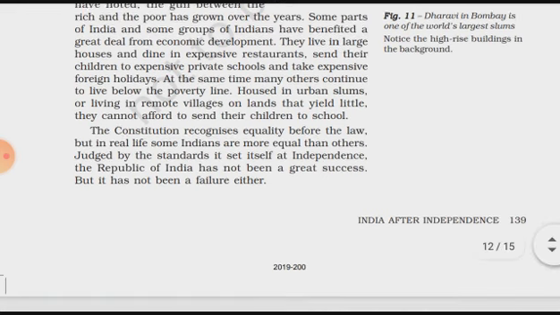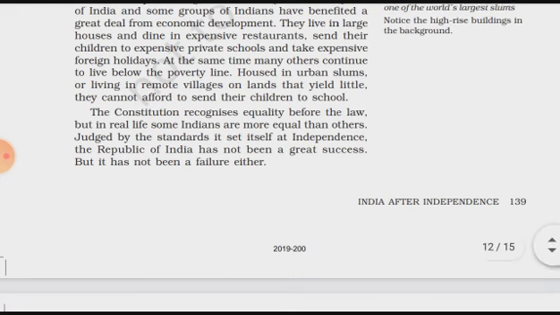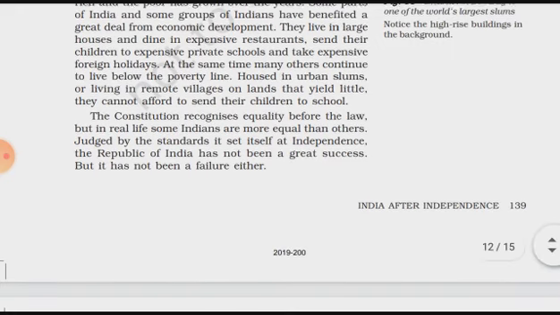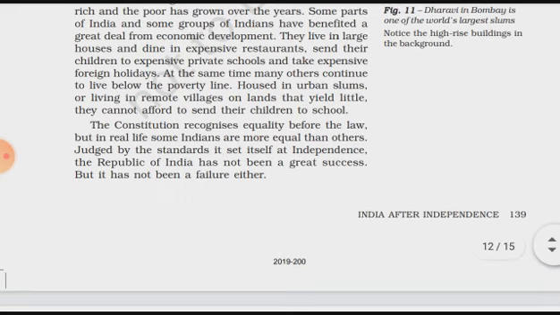And at the same time, many others continue to live below the poverty line. Some of the people in our country are living below the poverty line, housed in urban slums or living in remote villages on lands that yield little, and they cannot afford to send their children to school. So they have compared both societies, where one society is living a luxurious life, and the other is hardly managing two square meals in a day.